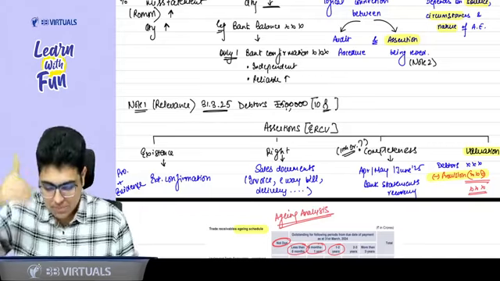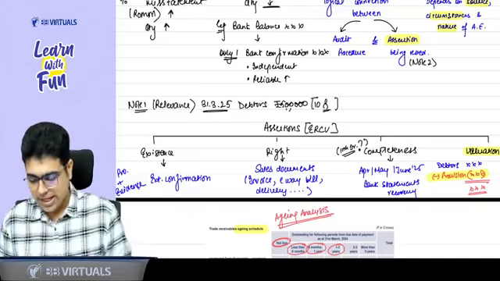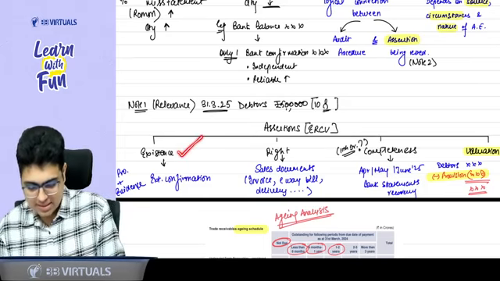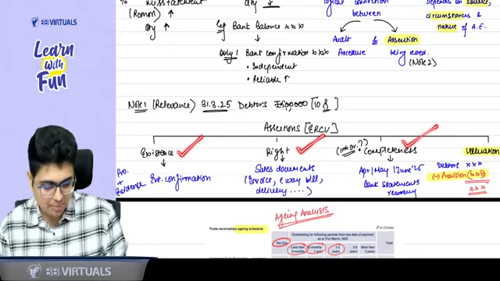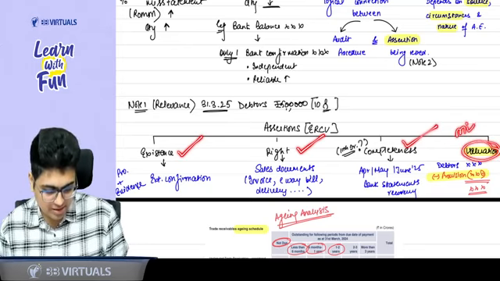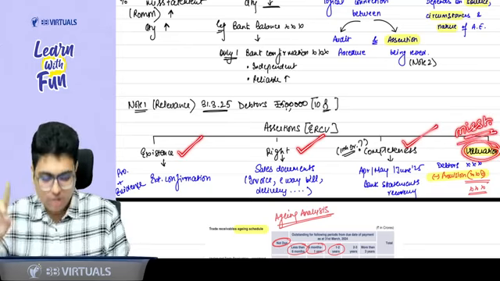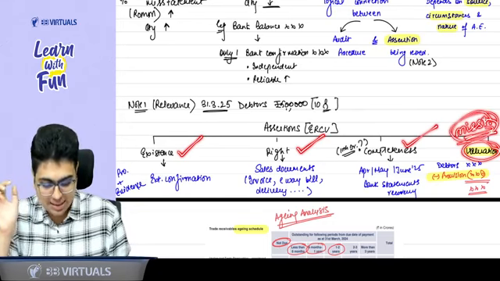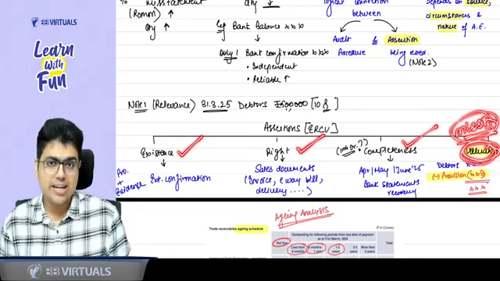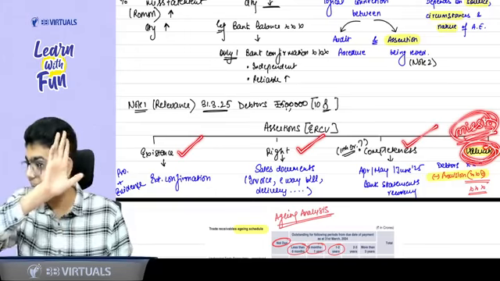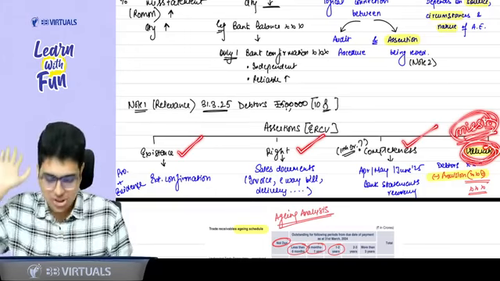So whatever misstatements you find, it can be that debtor exists, we have the right on the debtor, debtor is complete, but in valuation there may be a misstatement. So always remember the misstatement is in the assertion of the item. Okay? The misstatement is not in the debtor. The misstatement is in the assertion.